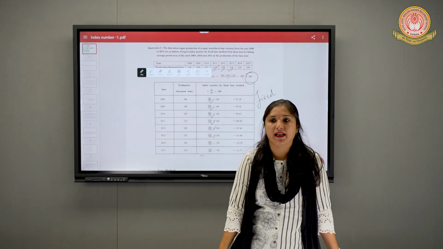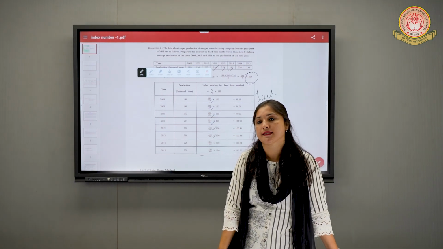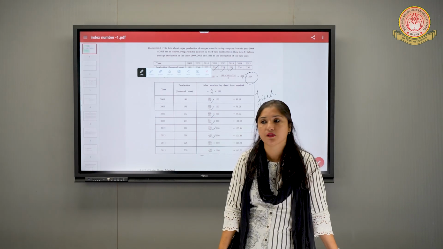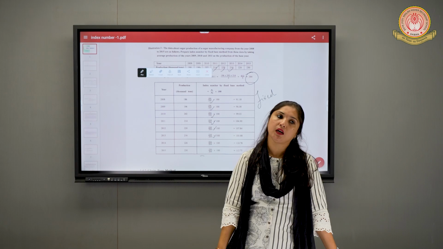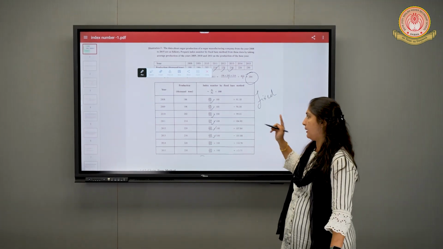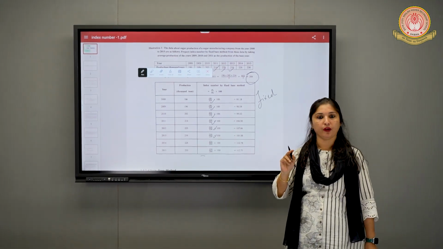Fixed base method, and in fixed base method the base remains the same. The base will not change at all. It will remain the same. So it is remaining the same every year. Is it clear to everyone?